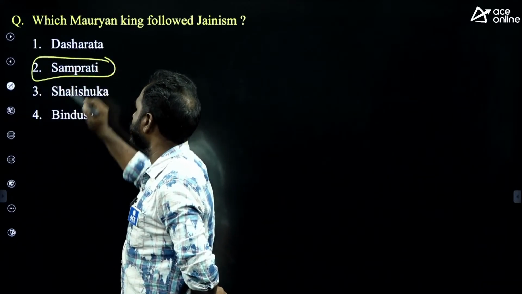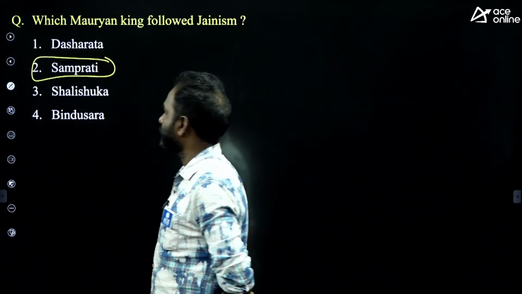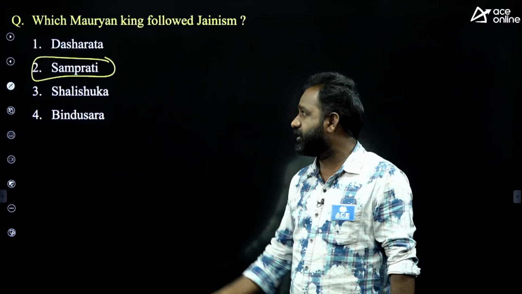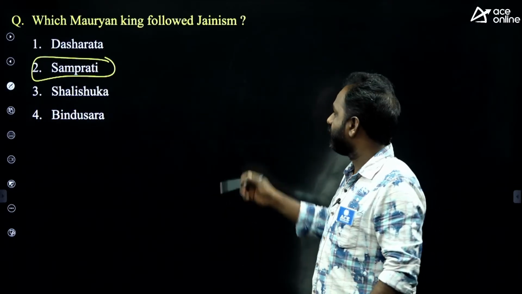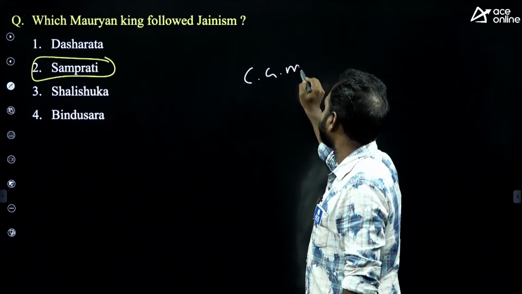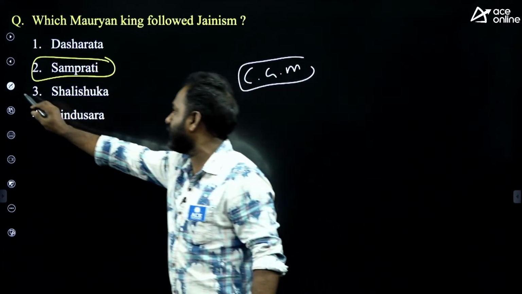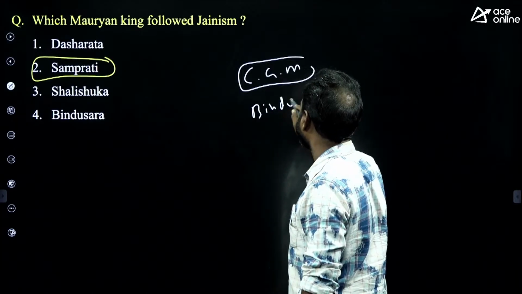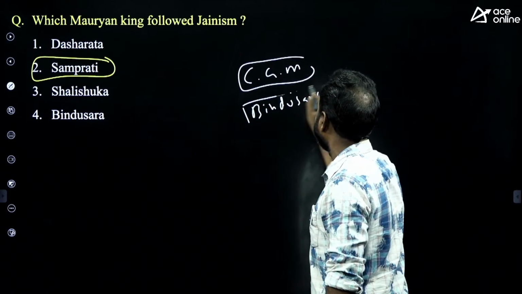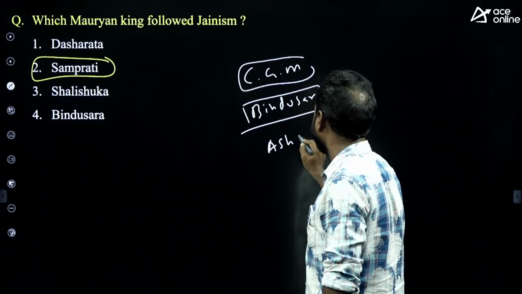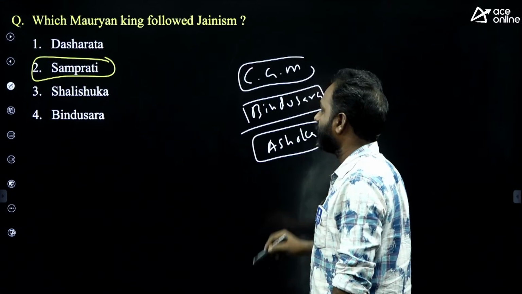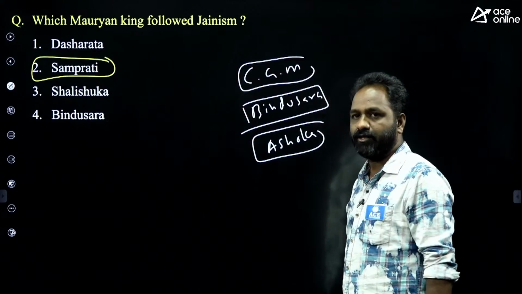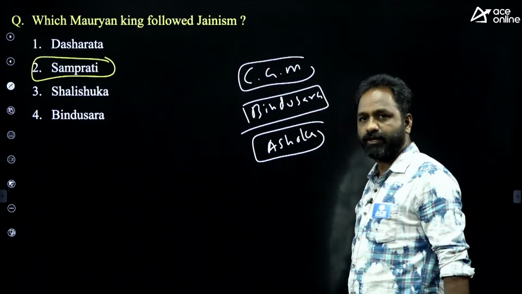Nothing but Samprati. Who? Samprati. Like in Buddhism there is Ashoka, and in Jainism there is a king called Samprati. Everybody knows the first is Chandragupta Maurya, but that option was not given here. Second is Bindusara, third is Ashoka. Next is Dasharatha, then Samprati, Shalishuka, and Bindusara was given.